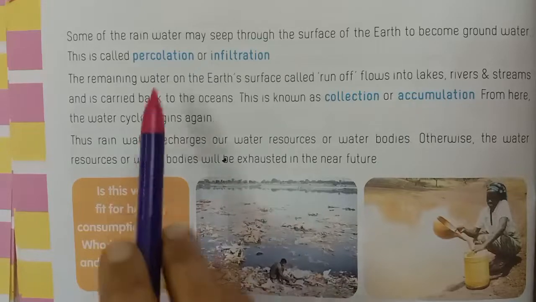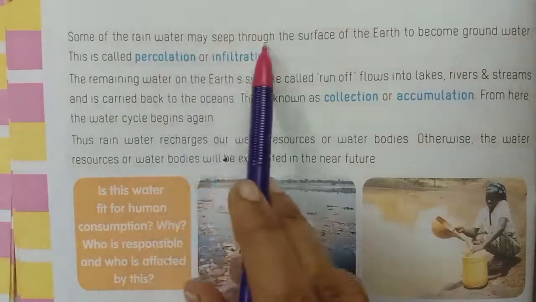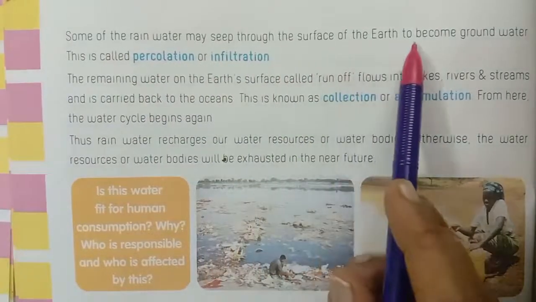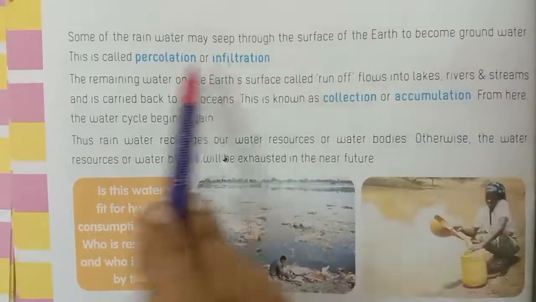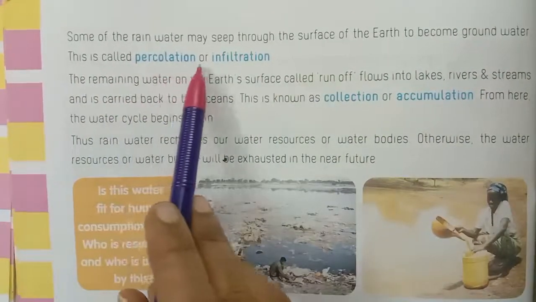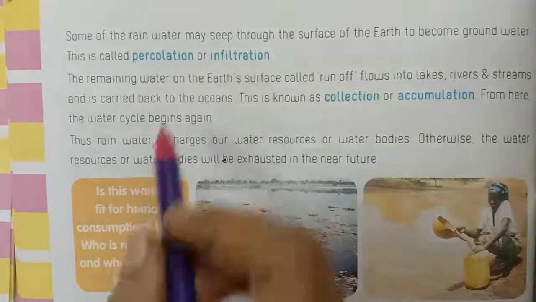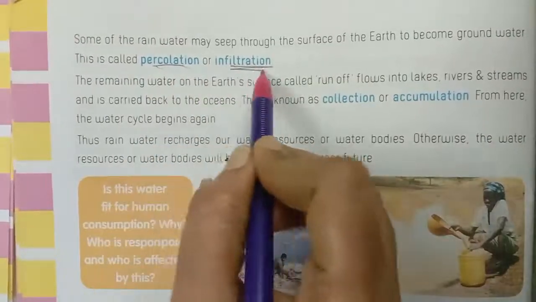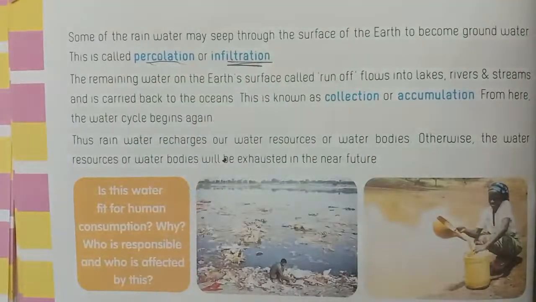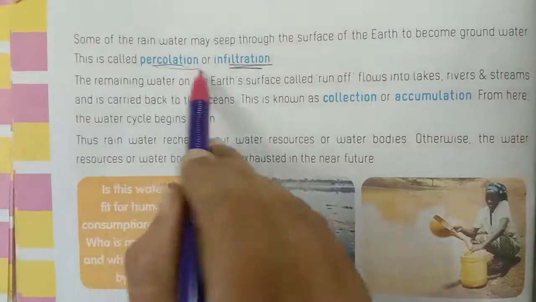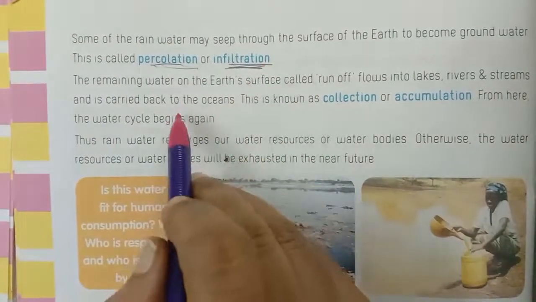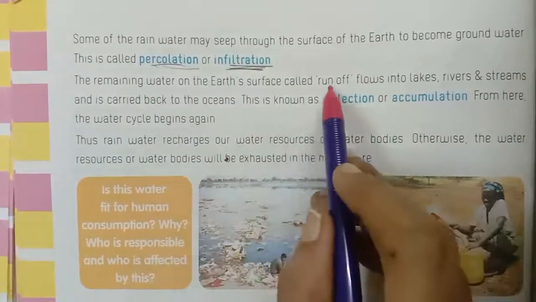Next one, some of the remaining water may seep through the surface of the earth to become groundwater. This is called percolation or infiltration. What is called percolation or infiltration? Some of the rain water may seep through the surface of the earth to become groundwater, is called percolation or infiltration.